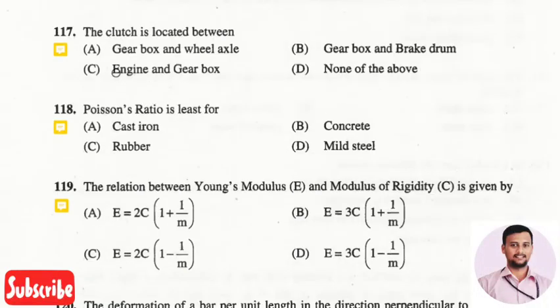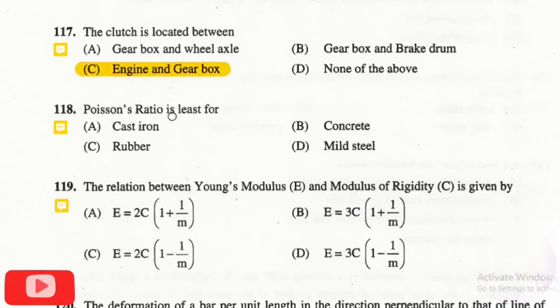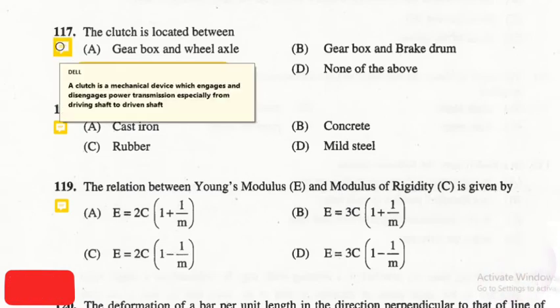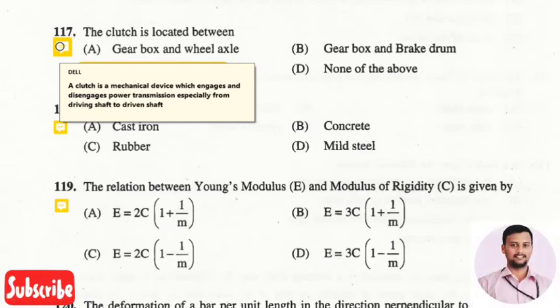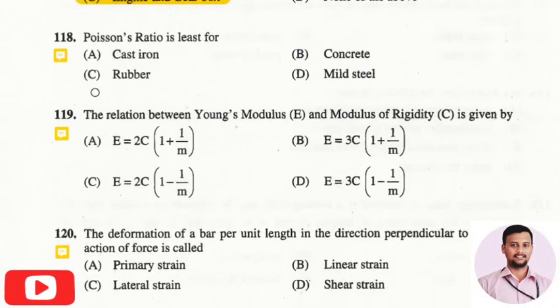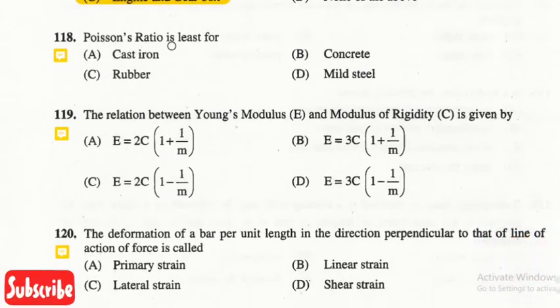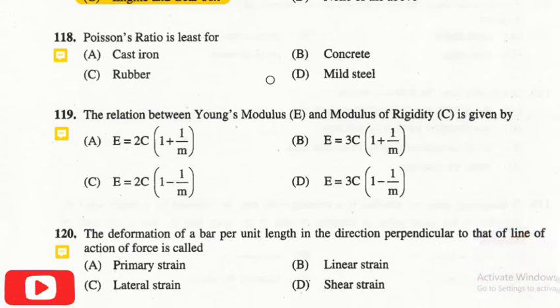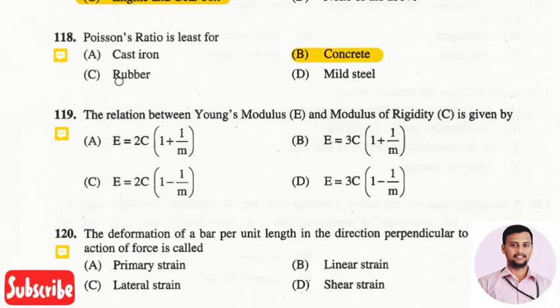The next question is, the clutch is located between. The right answer is option 3, that is engine and gearbox. A clutch is a mechanical device which engages and disengages the power transmission, especially from driving shaft to driven shaft. The next question is, the Poisson's ratio is least for. The right answer is option 2, that is concrete.